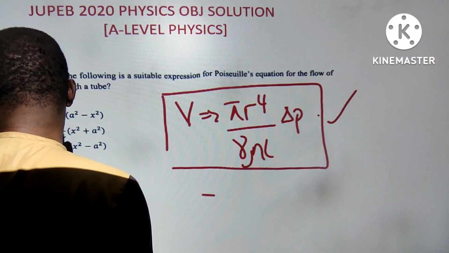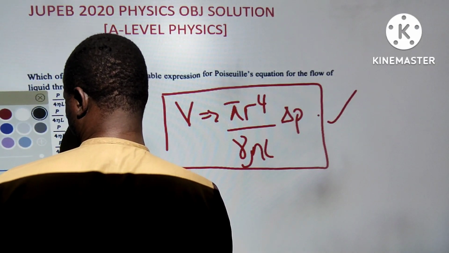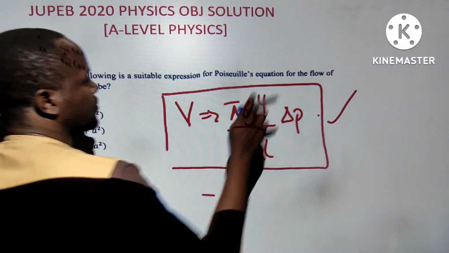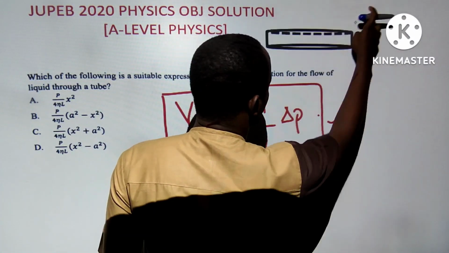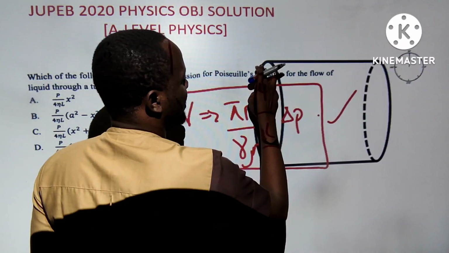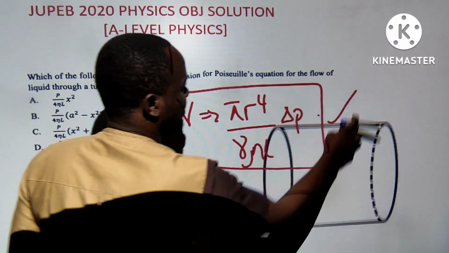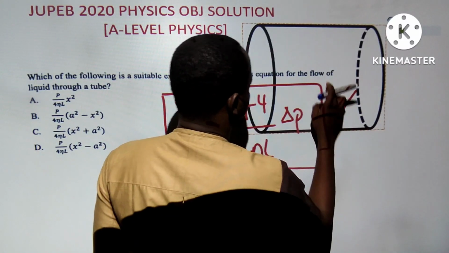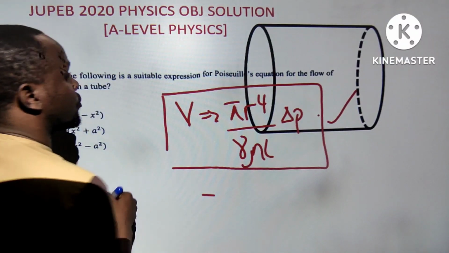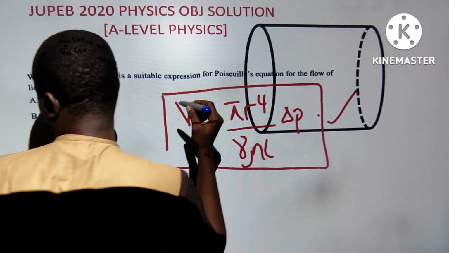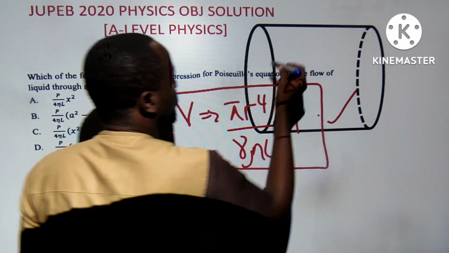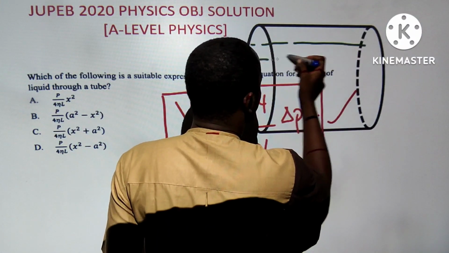Wow, I don't want to teach, and I don't know why this question is coming out for me to teach. Oh, wow. Cylinder, are you here? I think the cylinder is here. This one is not a cylinder. Or is this one a cylinder? Now look, as if it's not. Let me make it like this for you to see. Okay. So that's just a cylinder, just for illustration. So we consider a fluid flowing through a cylinder. Sorry, sometimes that is why I like sitting down to do videos. It will make me very fast.